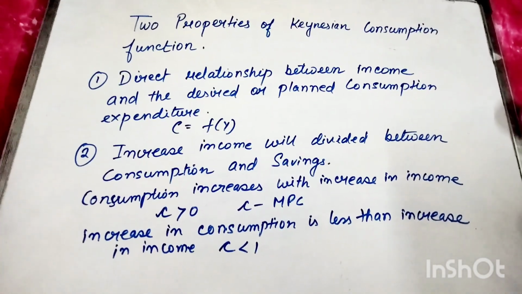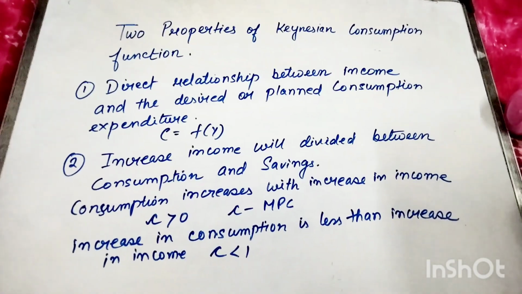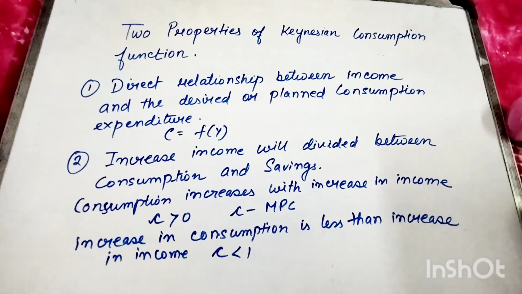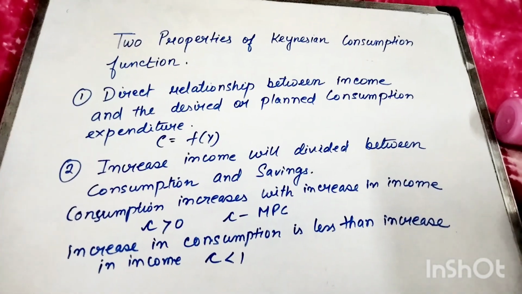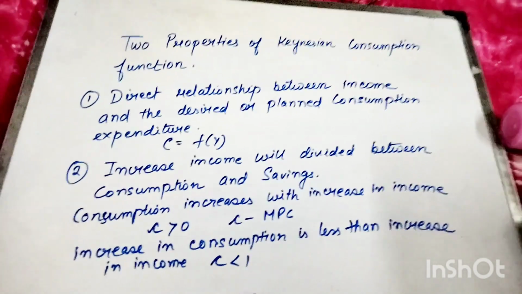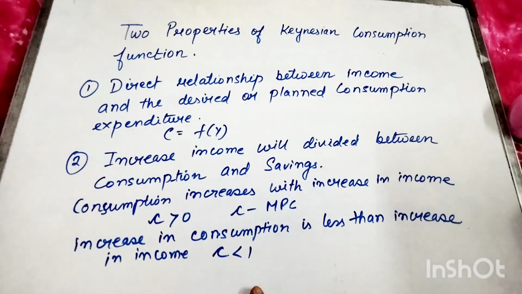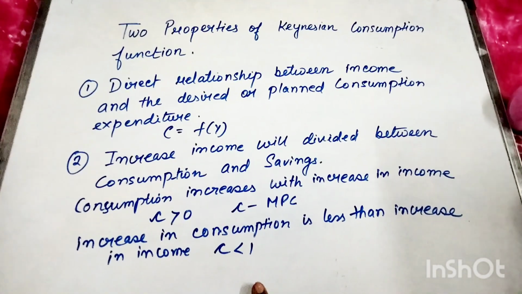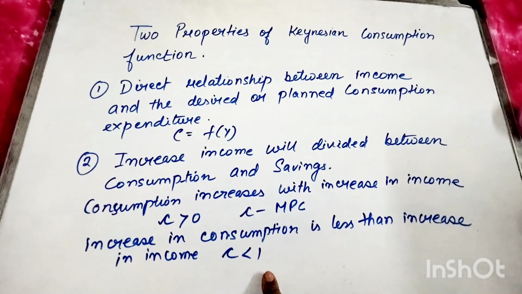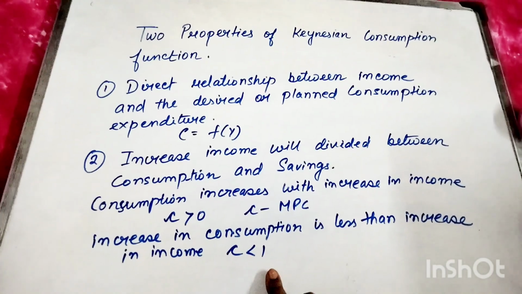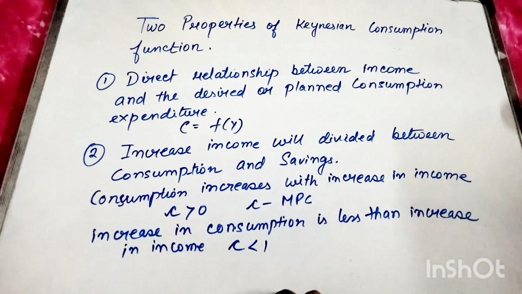Therefore, what can we say? Small c is greater than 0. What is this small c? Small c is the marginal propensity to consume. And what else can we see? The increase in consumption is less than the increase in income. Whatever your income is, your consumption will be less than the income, because some part will go to your savings. So that is why c is less than 1. We can say that MPC will lie between 0 and 1.